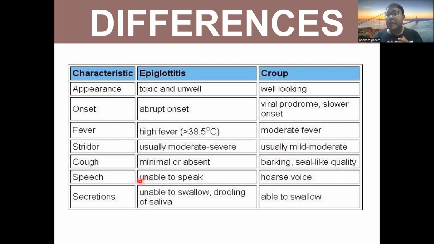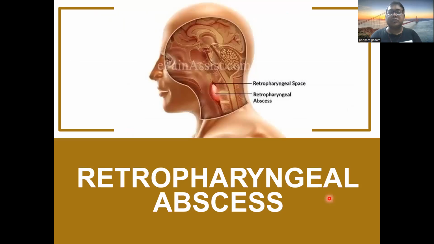Speech: in epiglottitis, as we have already discussed, the patient will have odynophagia, dysphagia. So in this the patient will have an inability to speak. In croup, the patient will have a hoarse voice. Secretions: in epiglottitis the patient is unable to swallow, with drooling of saliva. In croup, the patient is able to swallow.